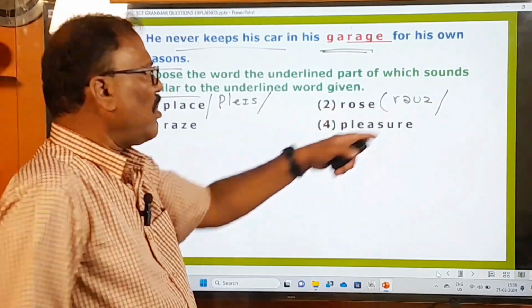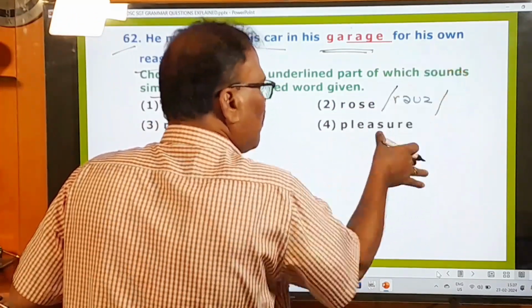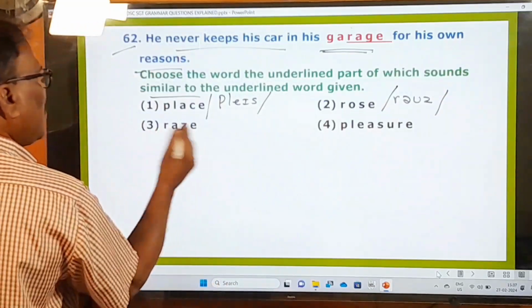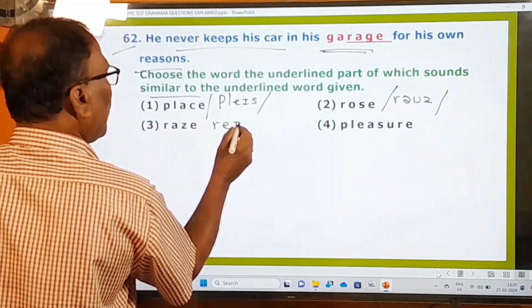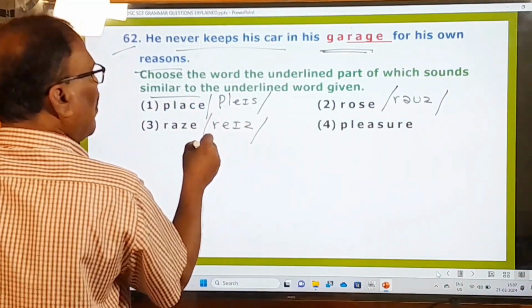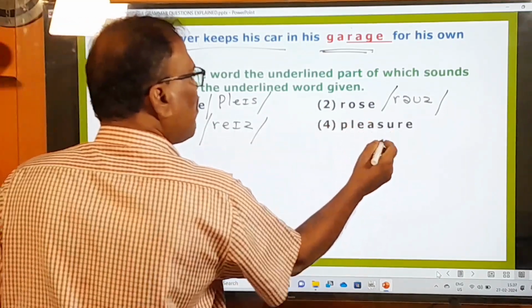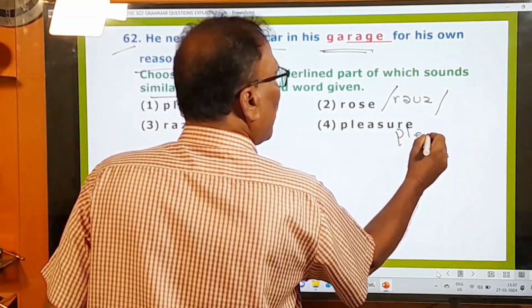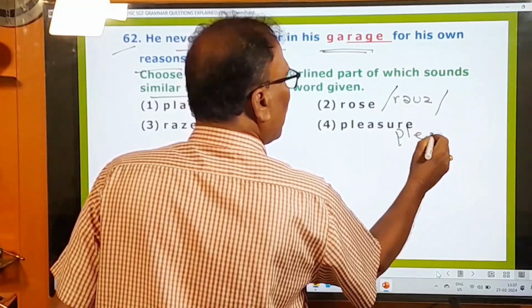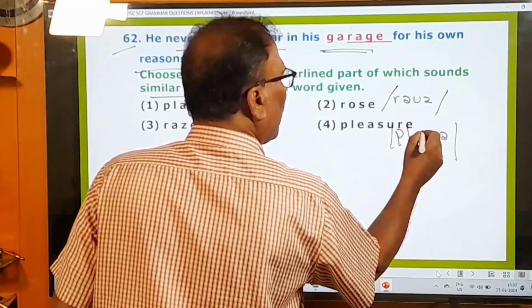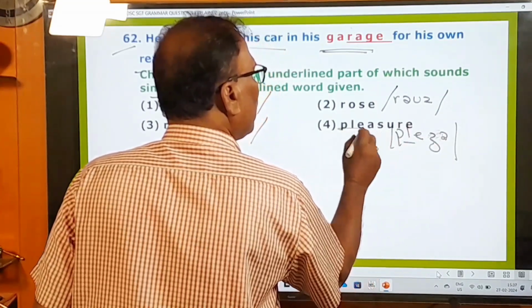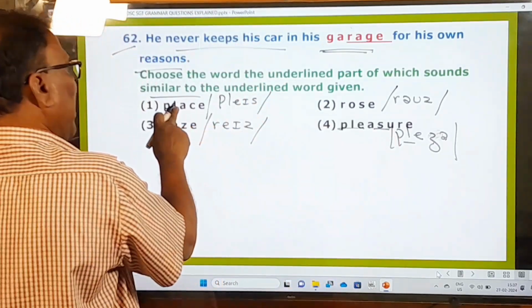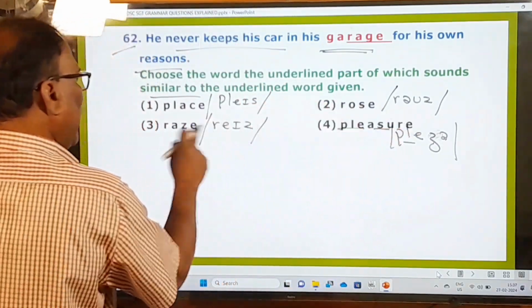See the phonetic transcription. I should not say this. Phonetic transcription is given on... Raise is there. Raise. Pleasure is there. Pleasure. So place, rose, raise, pleasure.